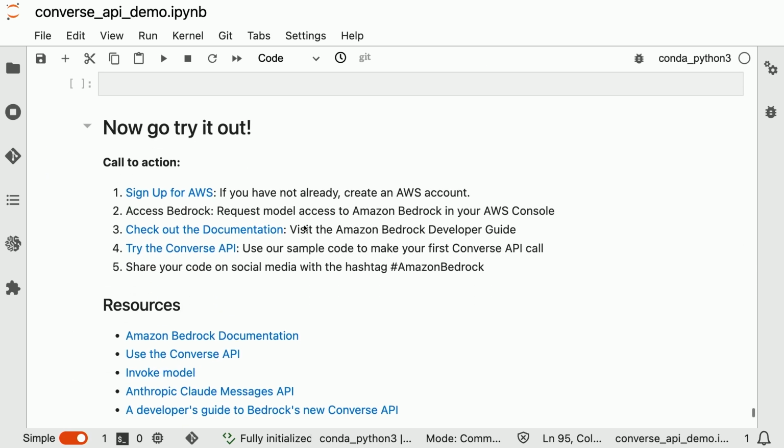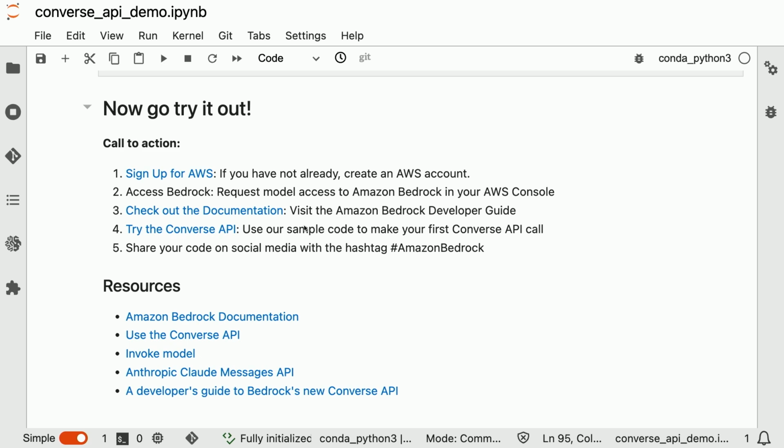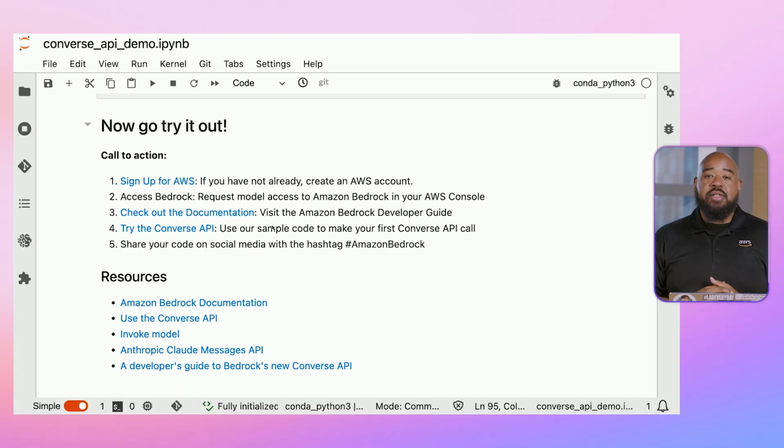Our conversation has ended. Now it's time for you to try it out for yourself. If you do not have an AWS account, I'll leave a link in the description where you can sign up and get started today, as well as get started with Amazon Bedrock and the Converse API.